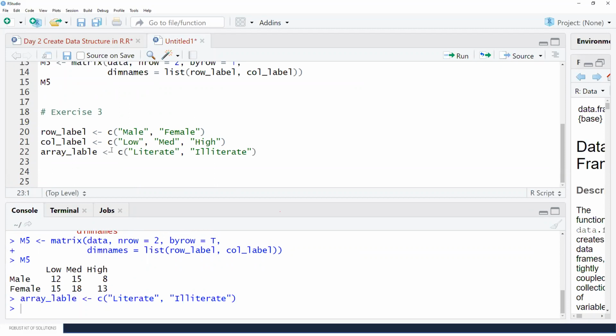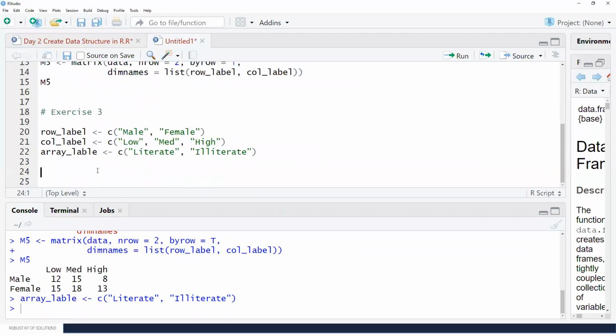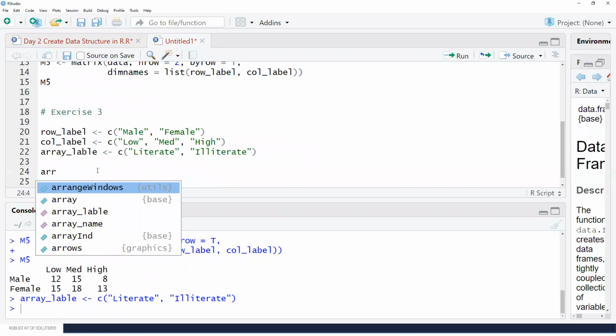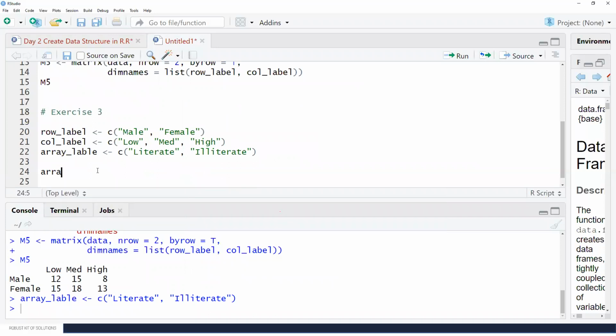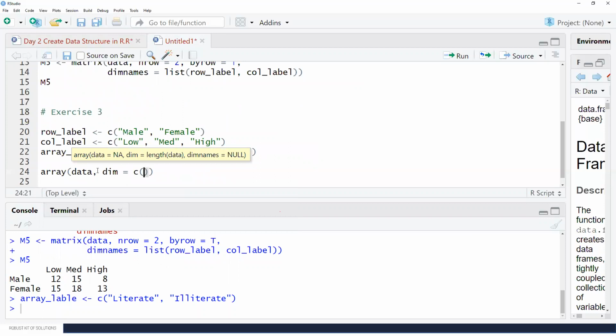Okay. Now I'm having the data of, let's say, this element. If we try with that, then what is happening? Is it giving any error or it is just repeating the same thing? So let us try that, but most probably it will give the error. So I can create an array and there I can give the data. Another thing we need to give is this dim, that is dimension, and we want it to be 2 rows, 3 columns, and that array to be 2. So that is literate or illiterate.